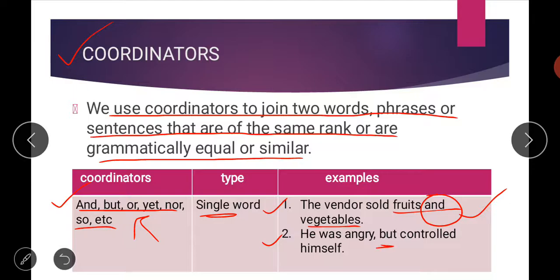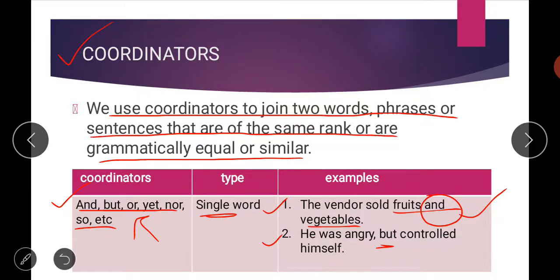As you know, sometimes it happens with all of us that we are extremely angry, but according to the situation we have to control ourselves; we can't react at that time. At that time you can use the conjunction. Here in this sentence you can use the conjunction: he was angry but controlled himself. So like this you can use this conjunction, but. These are called your coordinators, your single-word coordinators.